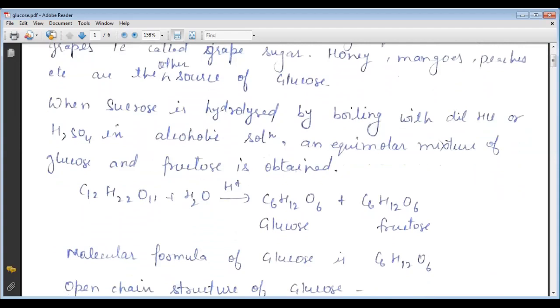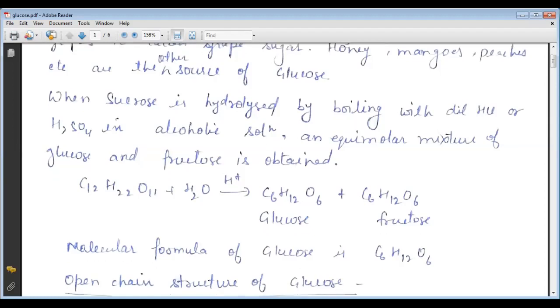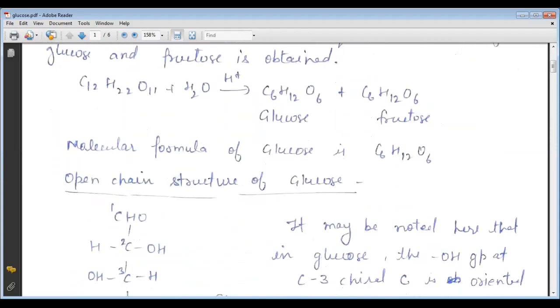Here we can see that the molecular formula of glucose and fructose are the same, but there is a major difference between glucose and fructose, which will be discussed later.